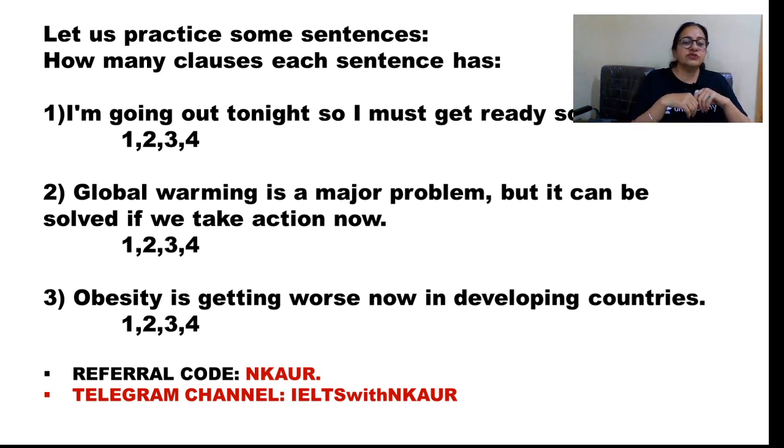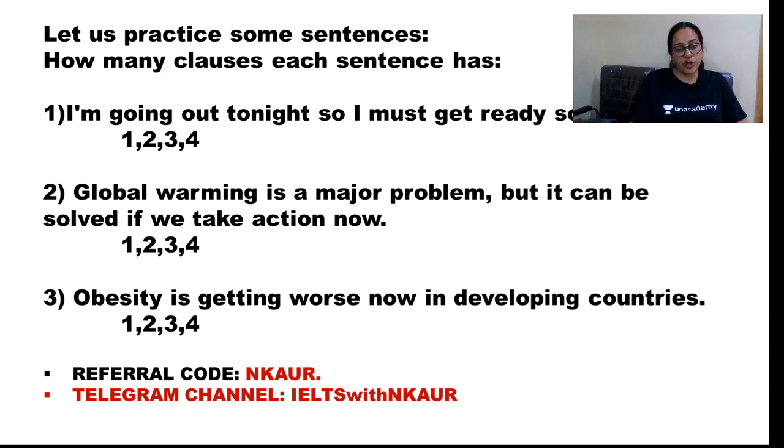Now we come to the second sentence. Global warming is a major problem, but it can be solved if we take action now. So, how many clauses are there?